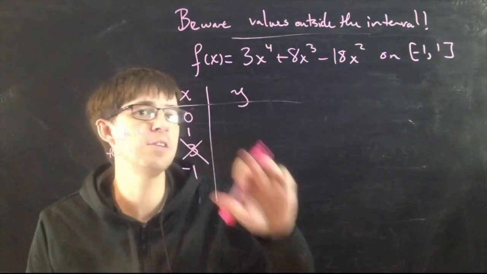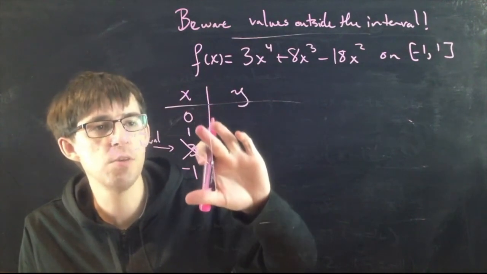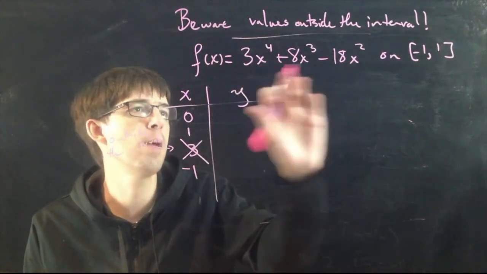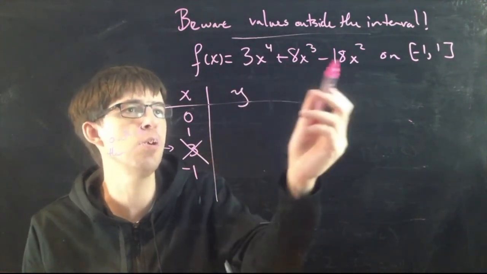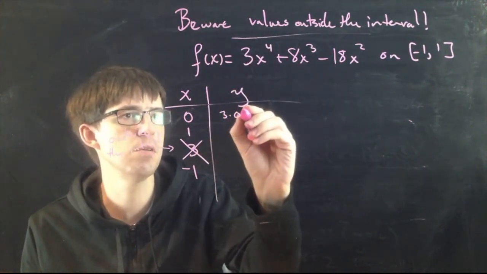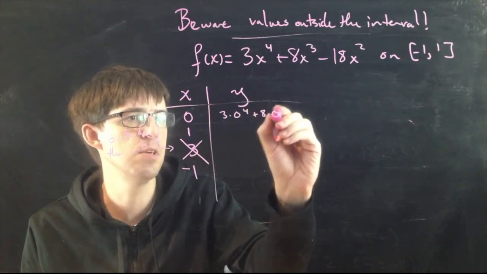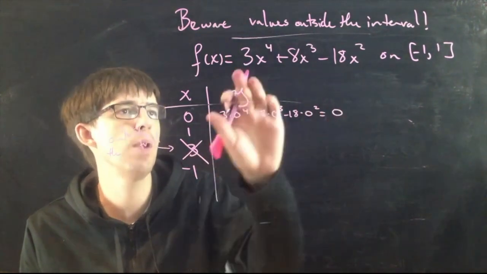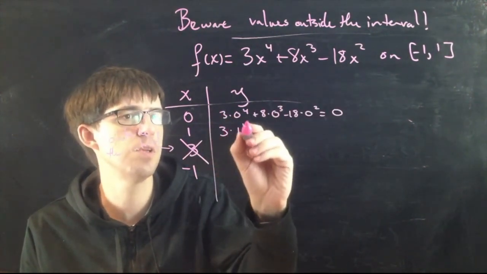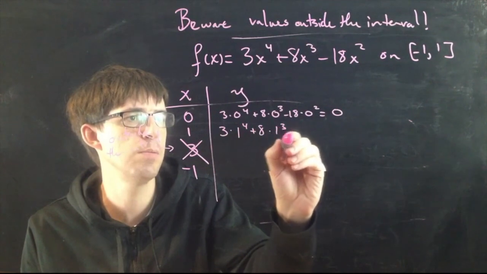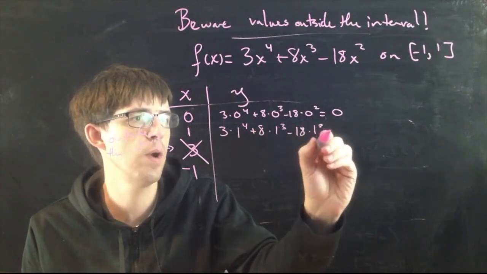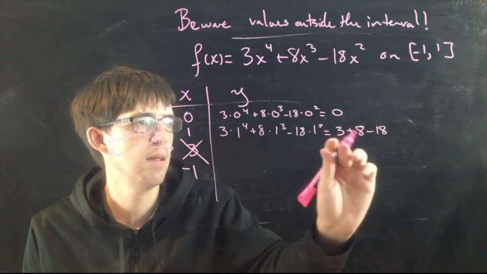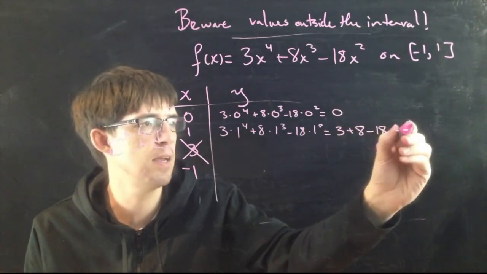Okay, find the y values. I just have to plug in these three: 0, 1, and negative 1. Lucky for me, those are easy numbers to plug into this formula. When I plug in 0, I get 0 every time, right? 3 times 0 to the 4 plus 8 times 0 cubed minus 18 times 0 squared. This is 0. When I plug 1 in, I get 3 times 1 to the 4 plus 8 times 1 cubed minus 18 times 1 squared. Any power of 1 is 1, so this is 3 plus 8 minus 18. That's 11 minus 18, which is negative 7.